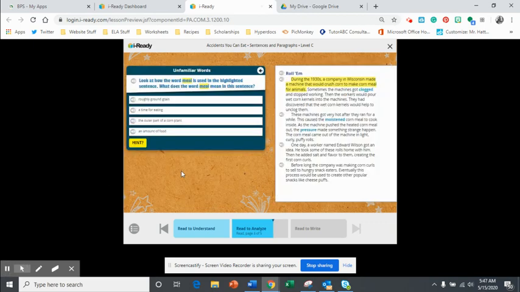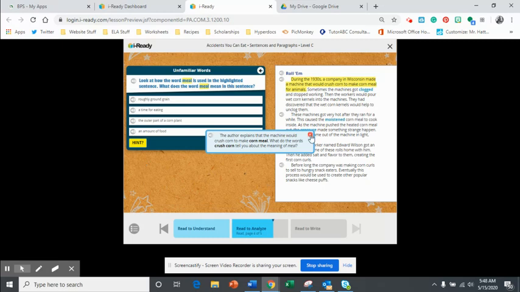All right, so another vocabulary question. Now you're looking at the word meal and you say, "Oh, I know what meal means. It's you sit down for dinner. It's a meal." But that's not what this word means in this sentence. So it's important that you use your context clues and use the words surrounding it to help you. Let's click on the hint. The author explains that the machine would crush corn to make corn meal. What do the words crush and corn tell you about the meaning of meal?